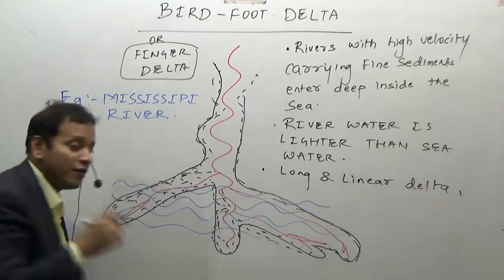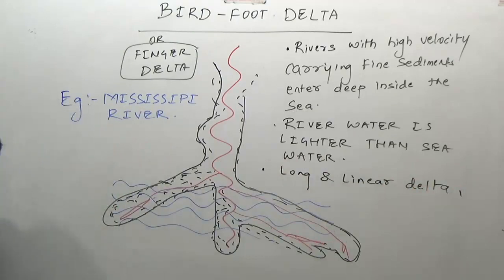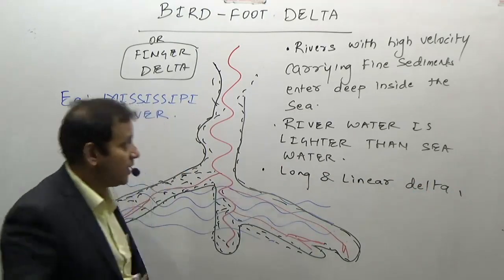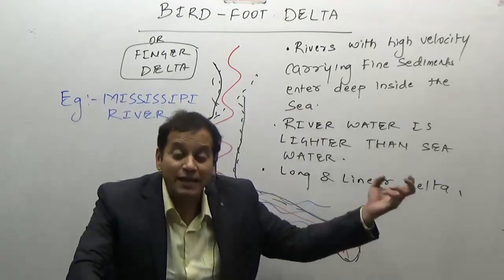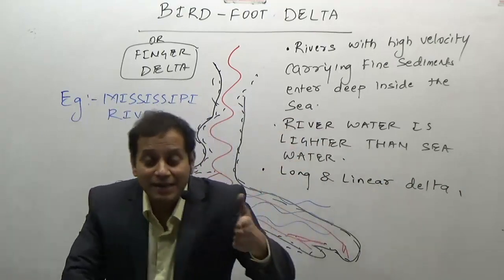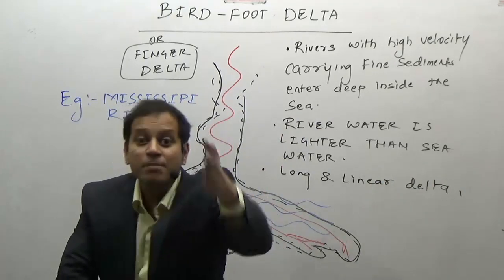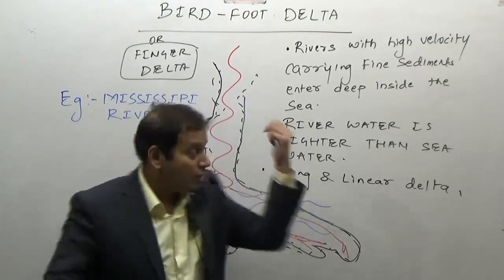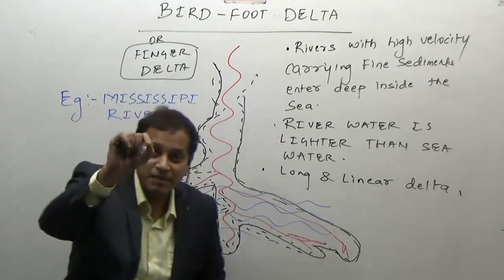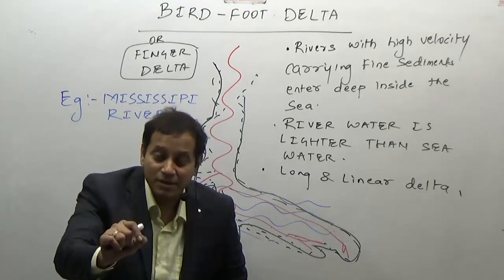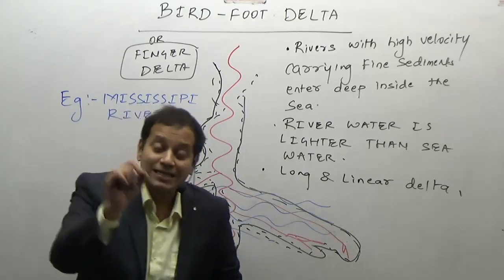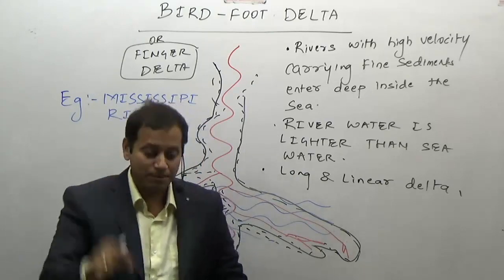Which resembles the foot of a bird, and why does it resemble the foot of a bird? Because the river water main channel enters deep inside the sea. Why? Because the sediments are very fine and the river water is lighter, and the velocity is high, so it can carry the sediments deep inside the sea before it starts depositing. Therefore, a long, narrow, linear delta is formed. Best example is Mississippi. Have you seen the Mississippi Delta? Just have a look at it. Mississippi River drains in the Gulf of Mexico, and see how the delta is formed.